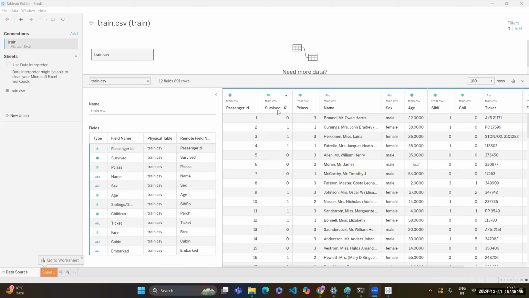Now, survived. 0 means the person did not survive. 1 means survived. So is it categorical or numerical? Farhat, why is it going to be numerical data? Can you apply any arithmetical operation onto it?